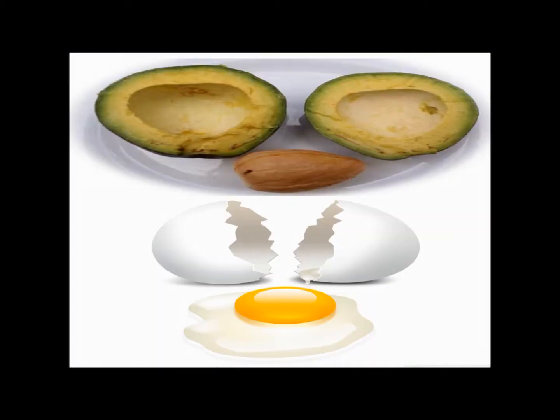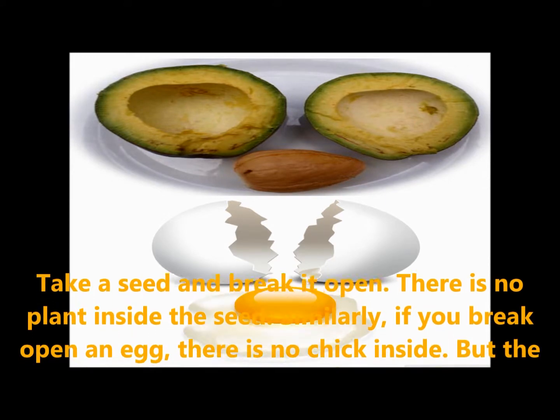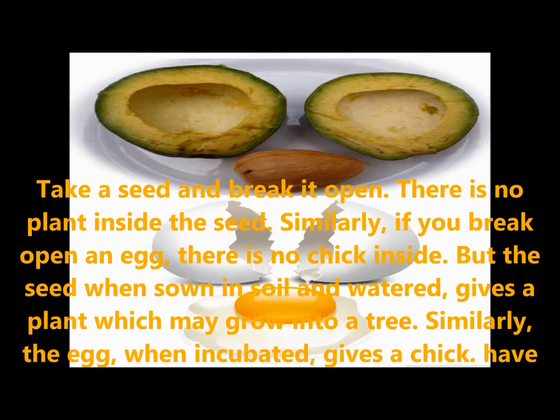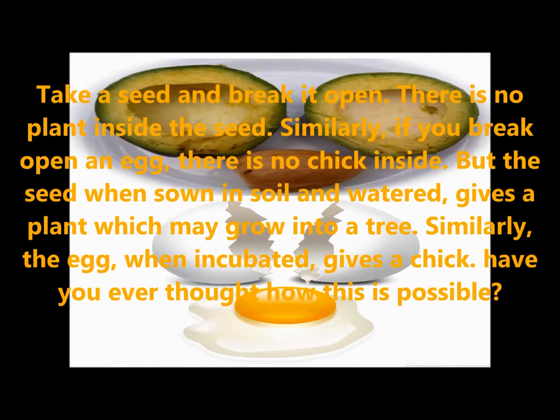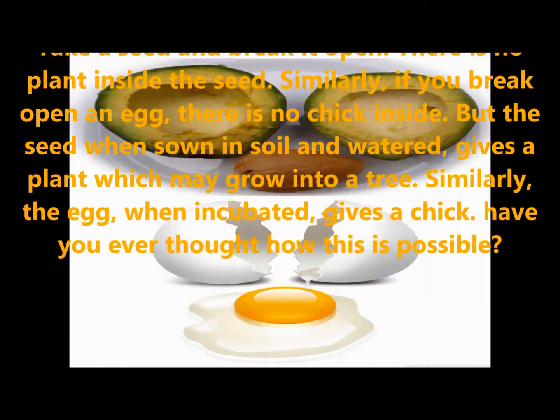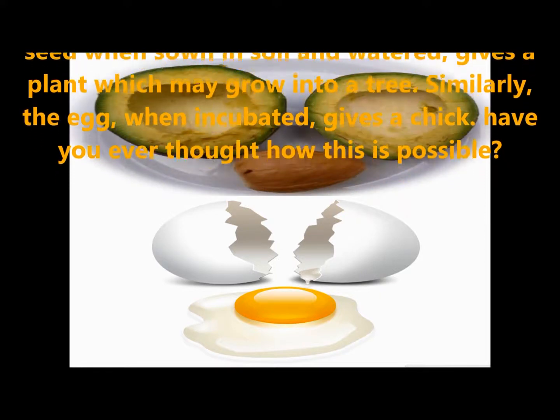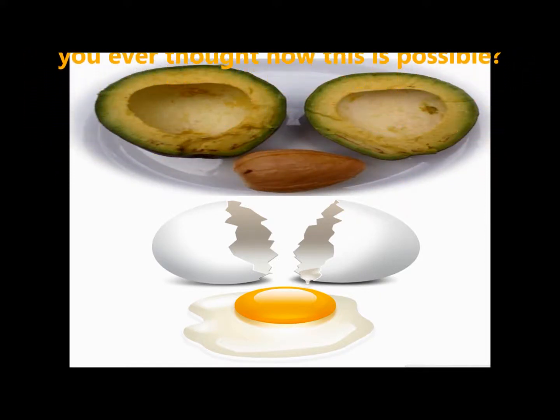For cell division, take a seed and break it open. There is no plant inside the seed. Similarly, if you break open an egg, there is no chick inside. But the seed, when you sow it in soil and water it, gives a plant which grows into a tree. Similarly, the egg when incubated gives a chick. Have you ever thought how this is possible?